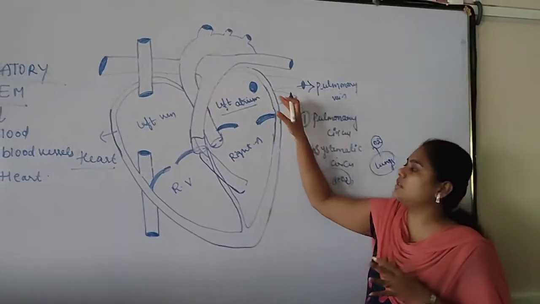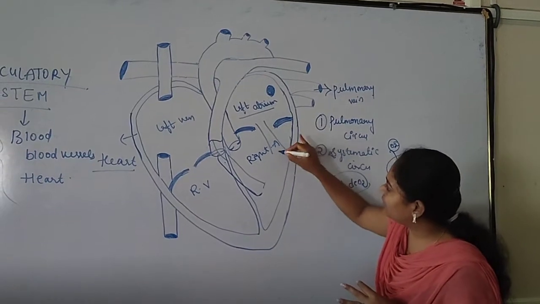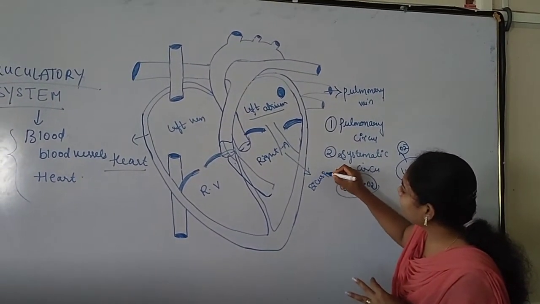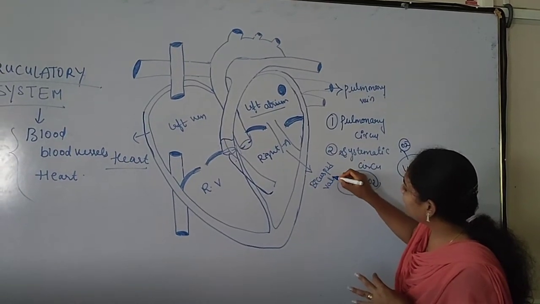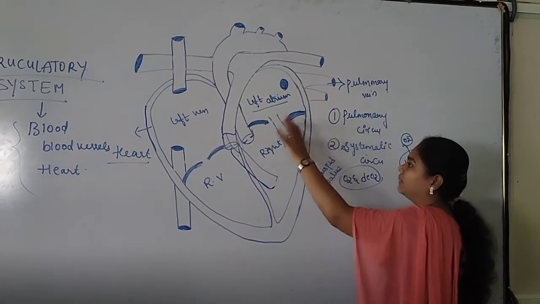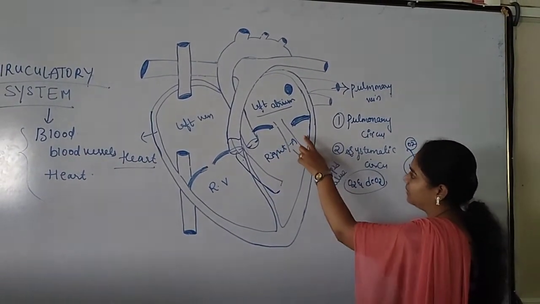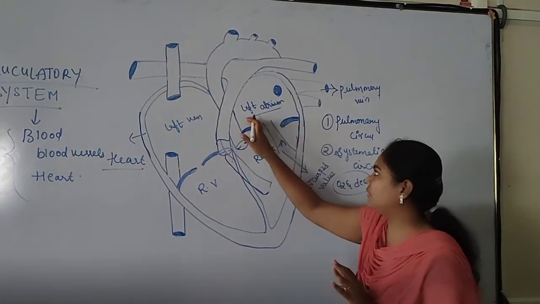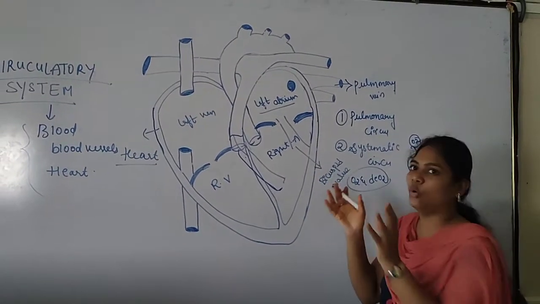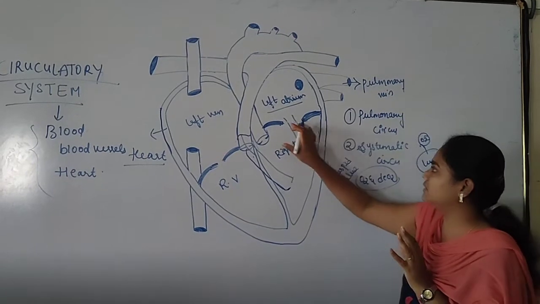When the left atrium completely fills with blood, through the valve, we have a valve here called the bicuspid valve. Through the bicuspid valve the blood reaches from the left atrium onward. When the blood reaches there, the bicuspid valve opens, nothing but it contracts. Contraction occurs in the valve.